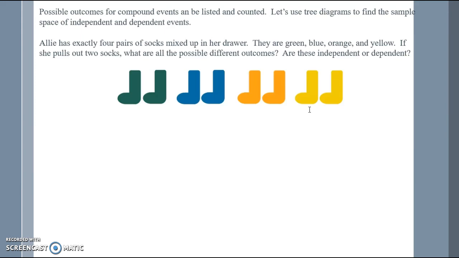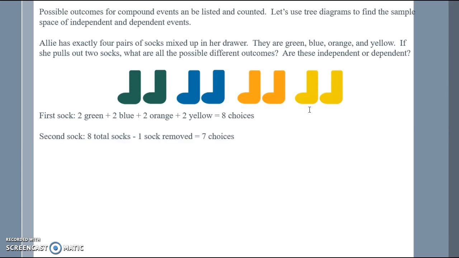Allie has exactly 4 pairs of socks mixed up in her drawer. They are green, blue, orange, and yellow. If she pulls out 2 socks, what are all the possible different outcomes? And are these independent or dependent? So our first sock, we have 2 green plus 2 blue plus 2 orange plus 2 yellow. So we have 8 choices.